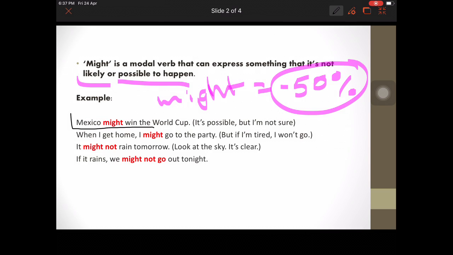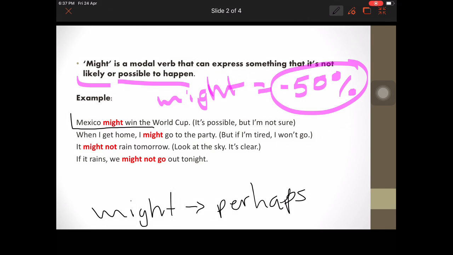Adivinar. If you want to talk about might, we can say that this word has a synonym, and this synonym is perhaps. Yes, that's the word. Perhaps. So maybe this will happen or maybe it won't happen. It depends, okay?